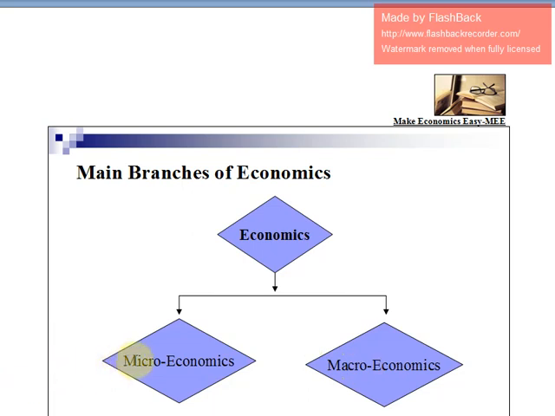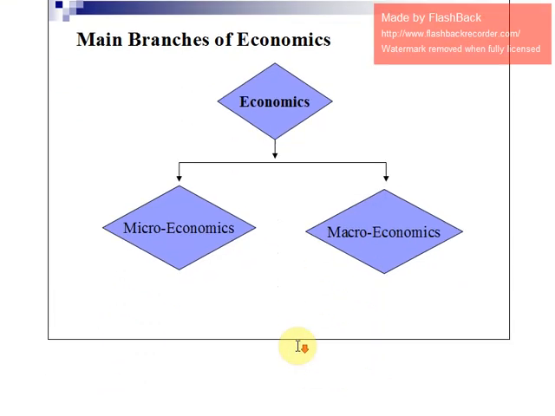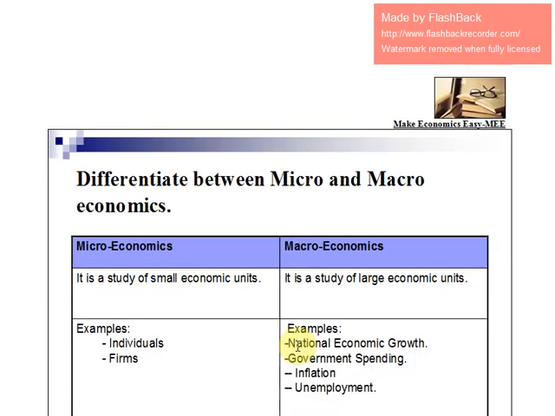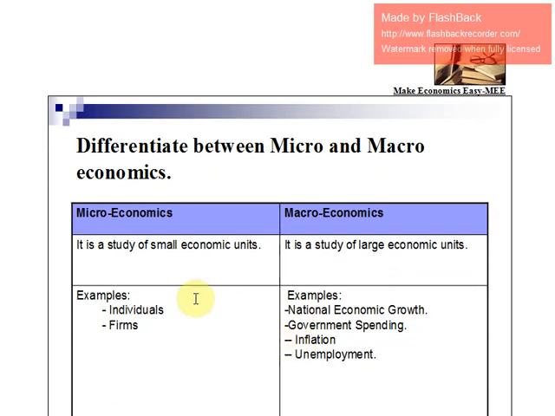Micro means unit, a small unit, and macro means large units or whole. Okay, let's differentiate between micro and macroeconomics. Microeconomics is a study of small economic units, whereas in macroeconomics we study large economic units.